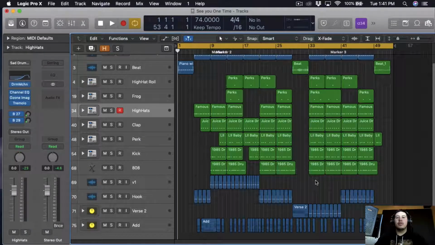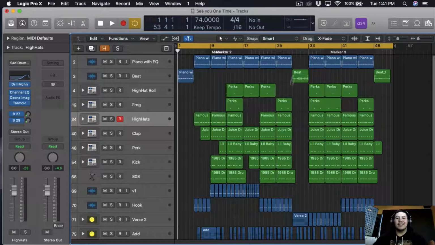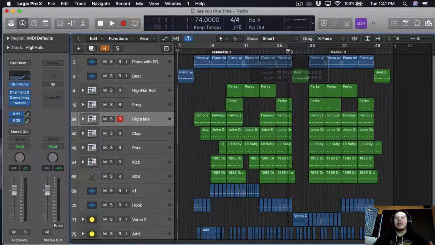Today what we're going to be doing is mastering the song we made on the last video. We mixed some vocals. The video before that we mixed the beat, and the first video we made the beat. So I ended up finishing the second verse. I mixed the hook, the second verse, and added some ad-libs, and I did some little changes. Like here I put a high pass filter so it can make it sound a little bit different and just add variety to the beat.